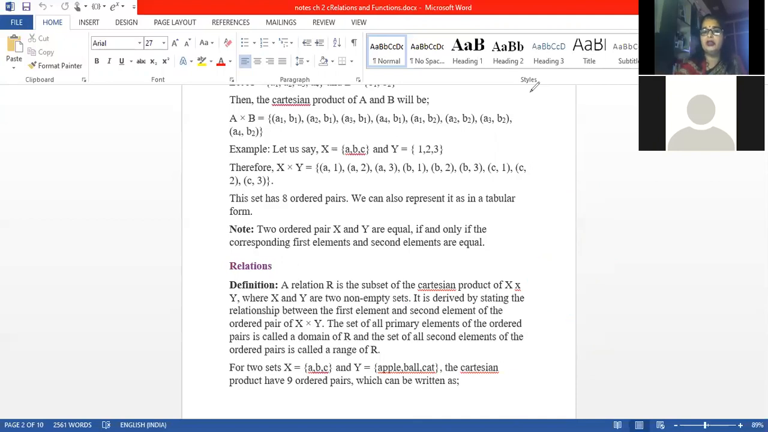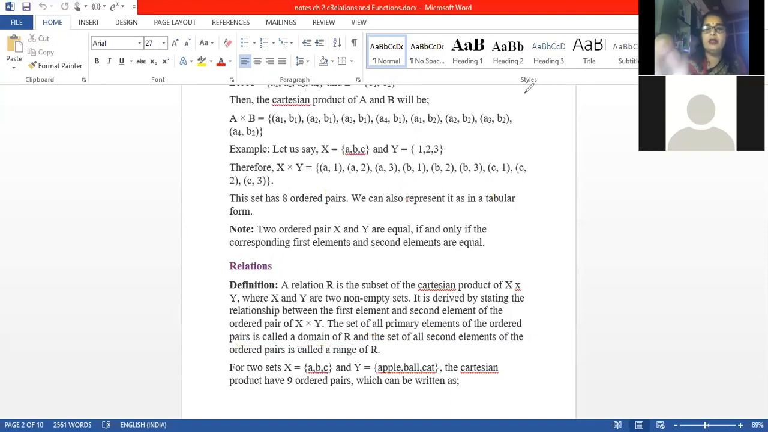The next one, just see, the set of all primary elements. This is important. The set of all first elements of ordered pairs is called the domain. Clear? So the first elements A, B, C are the domain, and the codomain or the range is 1, 2, 3. Here the codomain and the range are the same. Otherwise, in some cases, codomain and range are different. I'll explain the difference between codomain and range with an example.